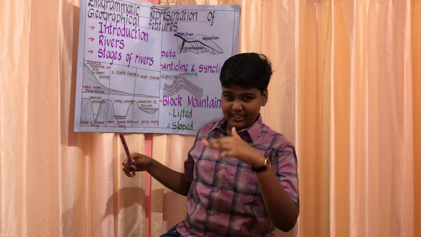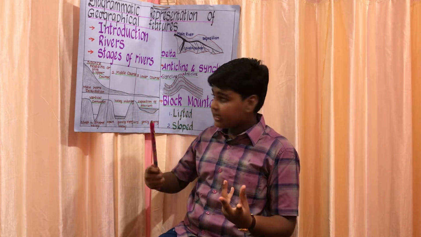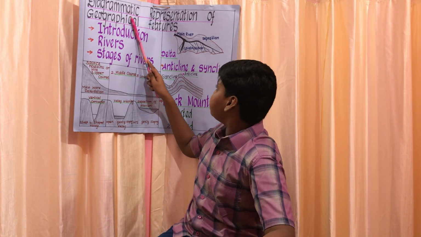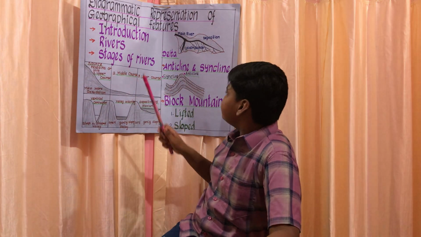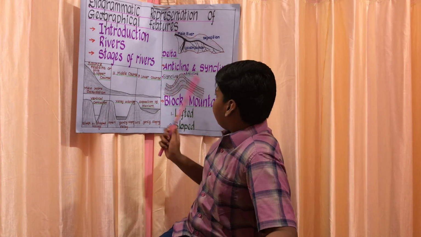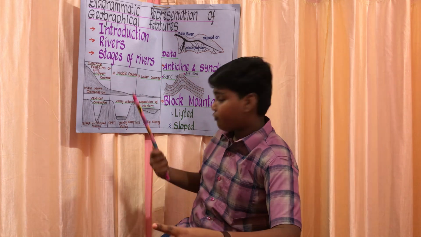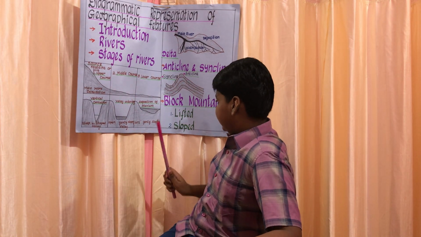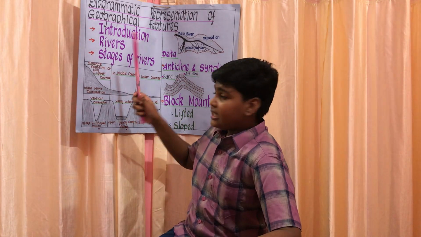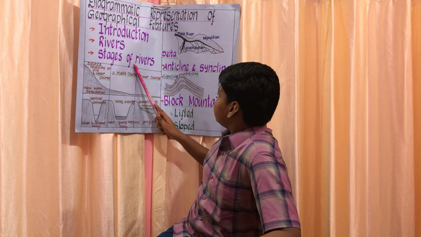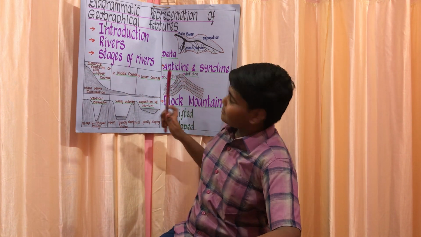I hope you understood my teaching today. We learned about the diagrammatic representation of rivers and mountains. In mountains we learned how anticlines and synclines occur and form. Then we learned about block mountains, lifted and sloped. In rivers we learned about the stages of the river and the delta.